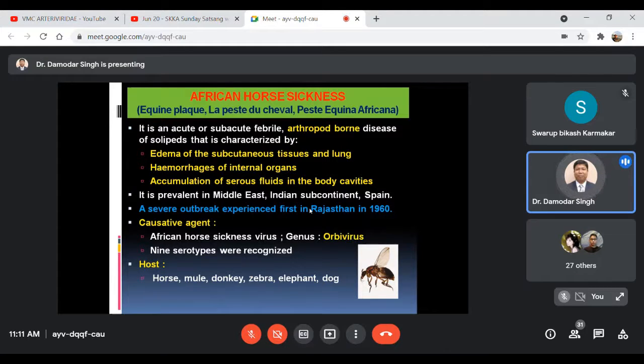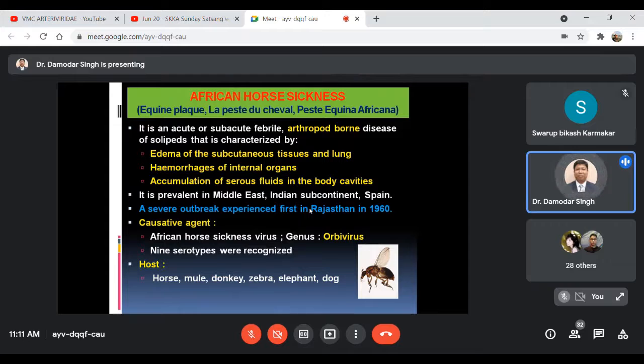It occurs in a severe form, with severe outbreaks. As far as India is concerned, in the year 1960 India experienced a severe outbreak of African horse sickness, and the disease is caused by a virus known as orbivirus.